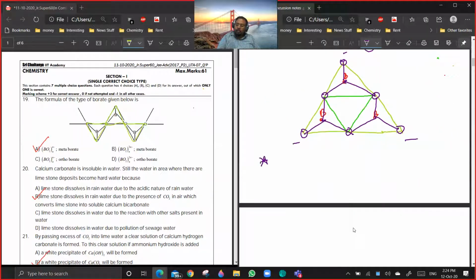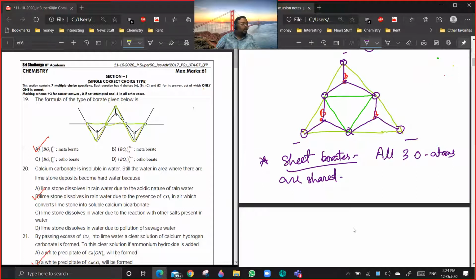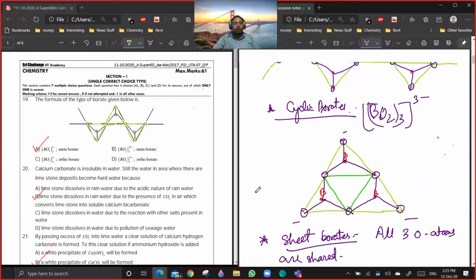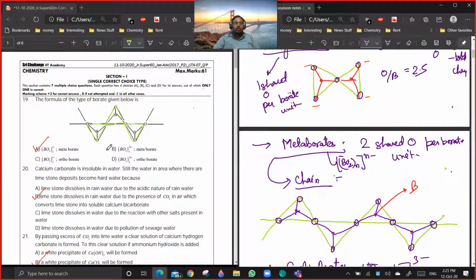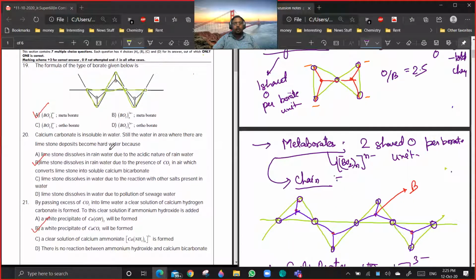So in sheet borates, all three oxygen atoms are shared. Are you getting a point? Okay, so these are the things. So this is an example of metaborate. Are you getting a point? Orthoborate we have discussed. Okay, this much is required to do this question. 19 is done. 20th.